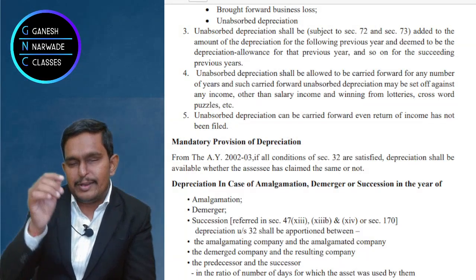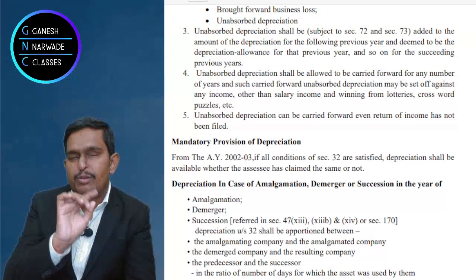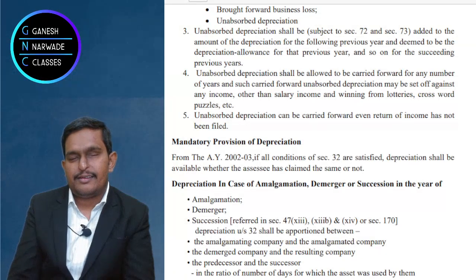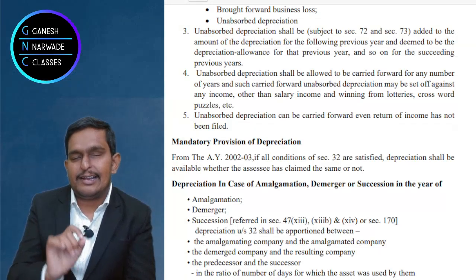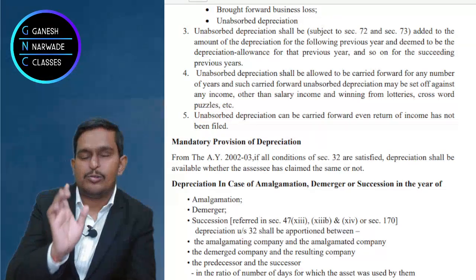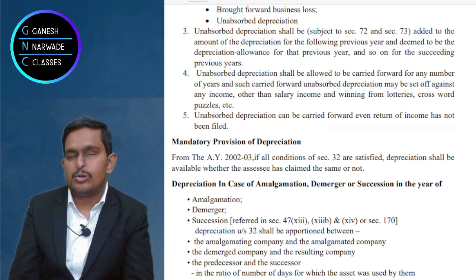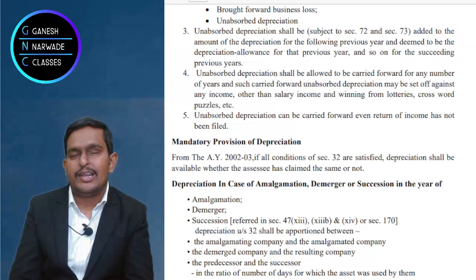After that, if business income still remains, then deduct brought forward business loss. If still something remains, then deduct unabsorbed depreciation. Okay, this is the sequence you should remember. This is very important for your understanding. Sections 72 and 73 are part of another chapter, there we will recap.